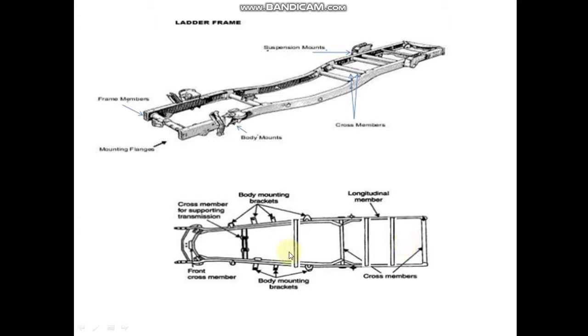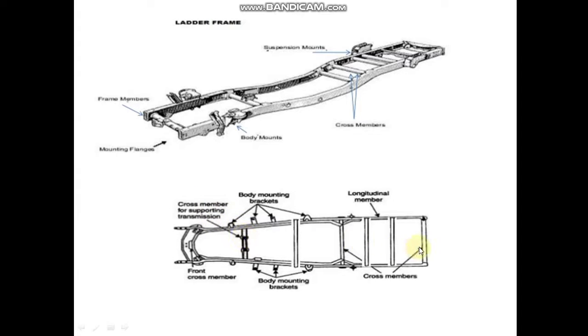So lots of cross members are used to attach the two rails or two beams or channels, which are long enough throughout the length of the vehicle. So here you can see, this is the front cross member which connects the two rails or two channels or two beams, which are placed parallelly. Okay, and again you can see this is another cross member for supporting the transmission.